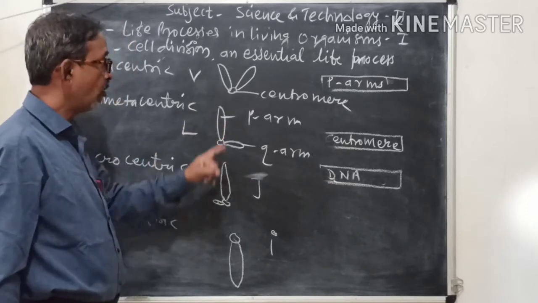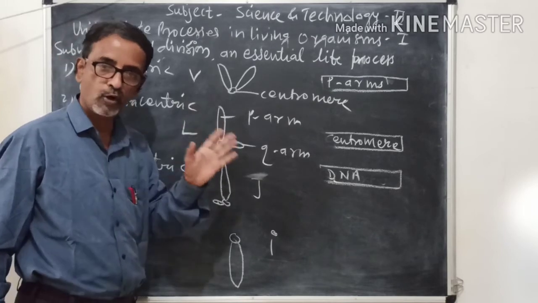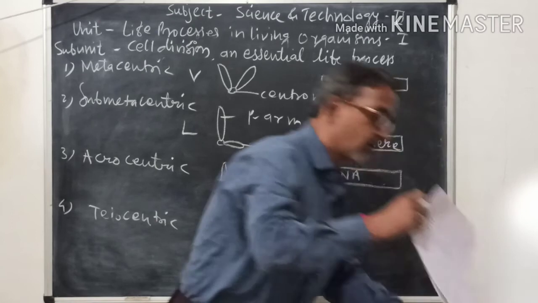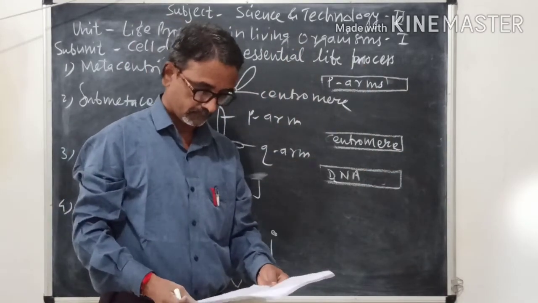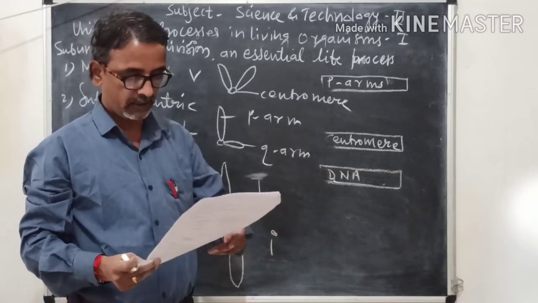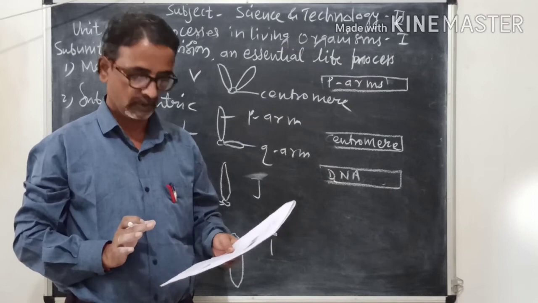So that is all about today's topic. We have seen today the general topic, and some questions for your homework. The first question is, what is cell division? Already we have seen.